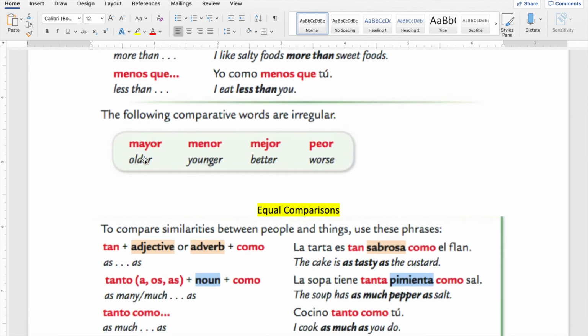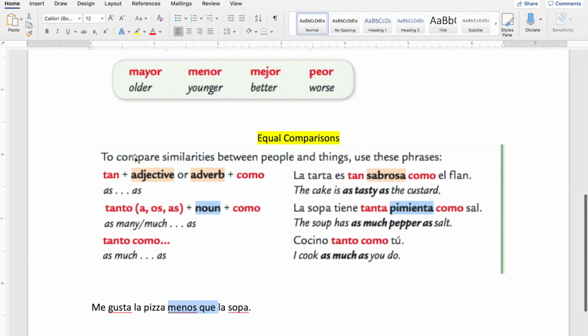Then we have mayor, menor, mejor, and peor: older, younger, better, and worse. With these you cannot use más, because it's like in English: I'm more older than you, I'm more younger than you, I'm more better than you, I'm more worse than you. So you cannot use más, but you have to use que.